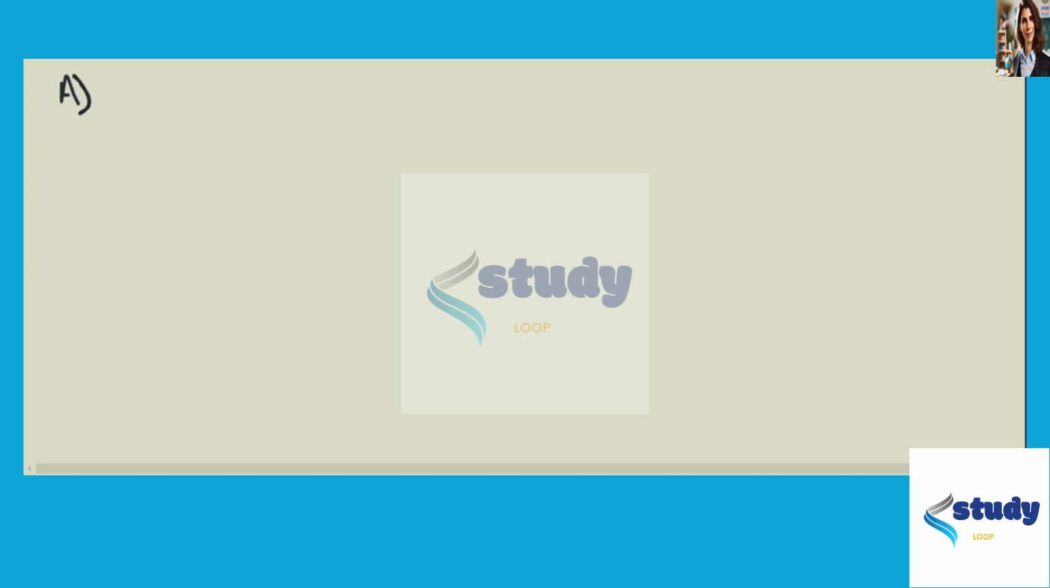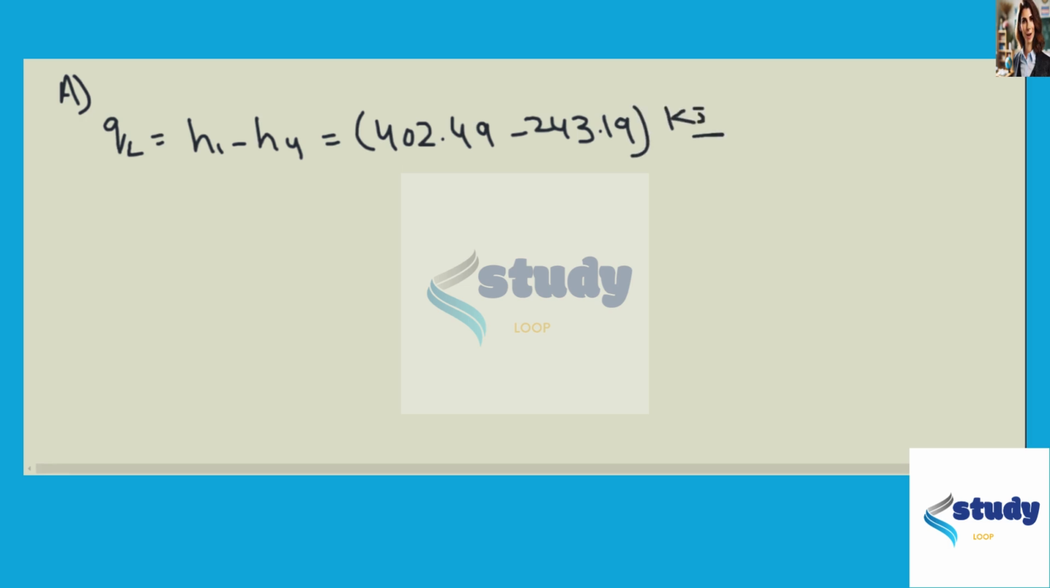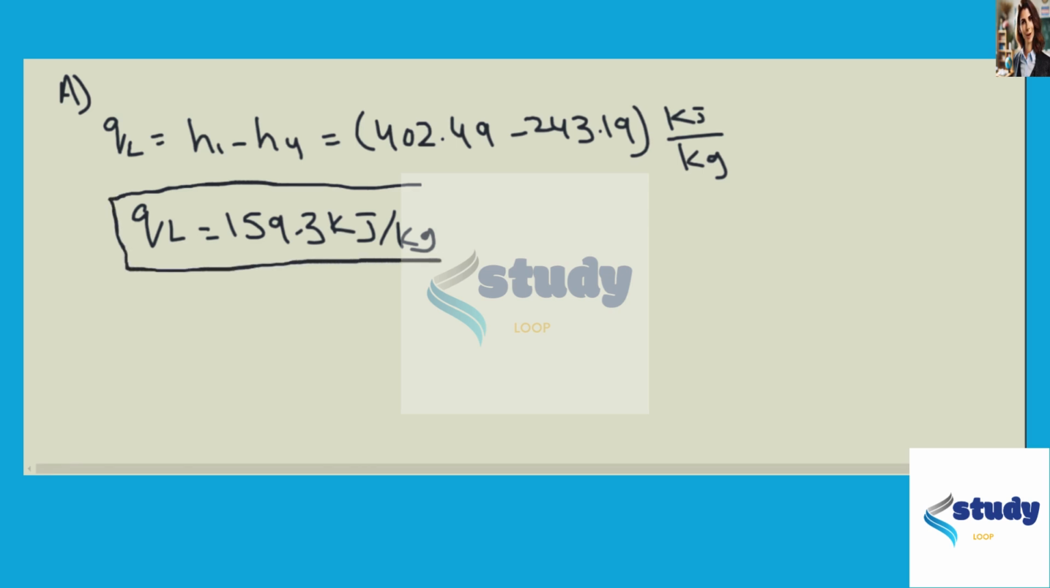So in the first part of this problem, part A, we will first find heat removed, which is equal to H1 minus H4. We will substitute the values. H1 is 402.49 kilojoule per kg minus H4 is 243.19 kilojoule per kg. So heat removed will be equal to, when you subtract this, we get 159.3 kilojoule per kg, which is the answer of the first part of the question.